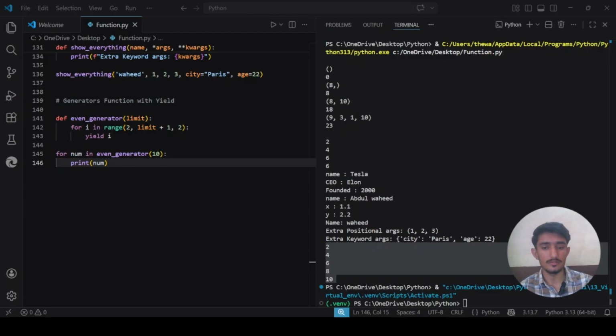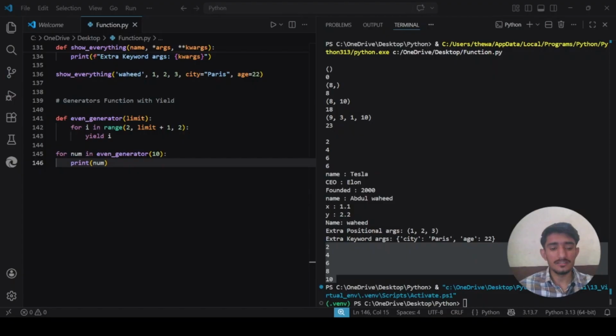Python resumes where it paused. i becomes 4, hits yield 4 and pauses again. 4 is given. Okay, this continues. 6 comes, then 8, then 10 comes. After that 10, the range reaches limit plus 1. The function returns normally and the generator is exhausted.